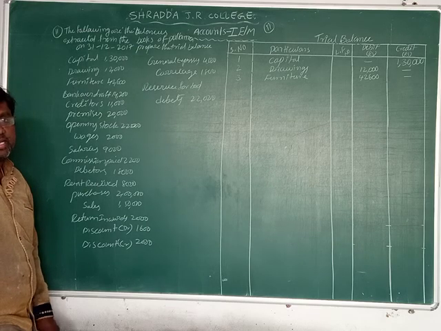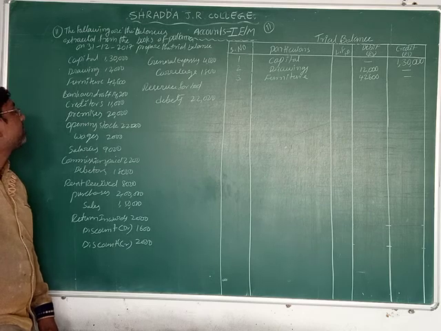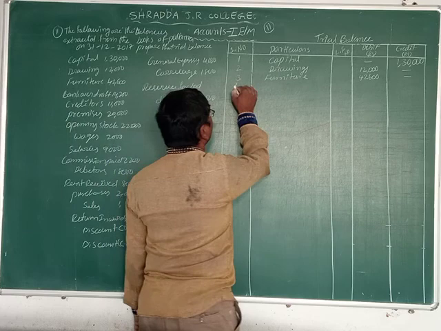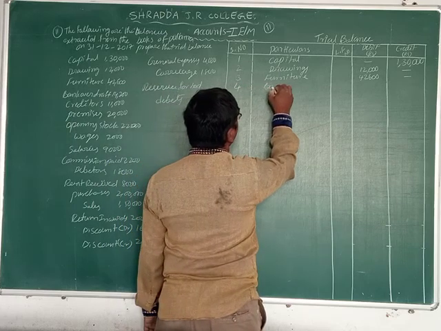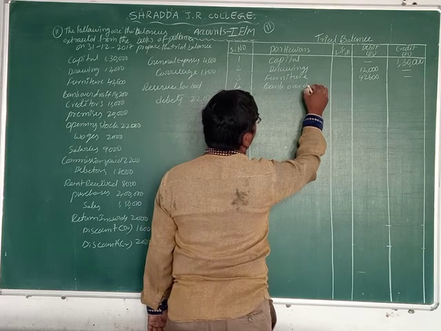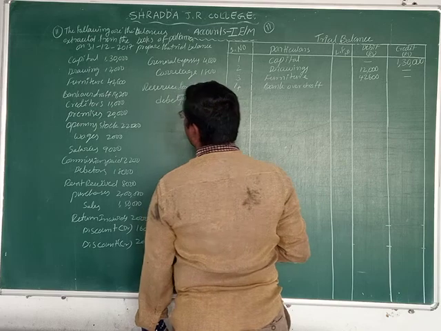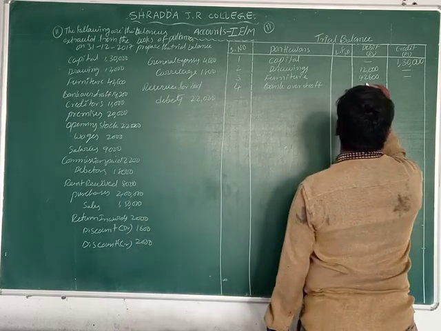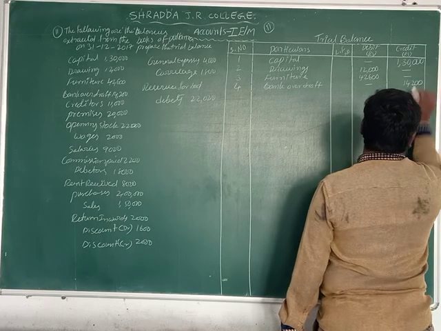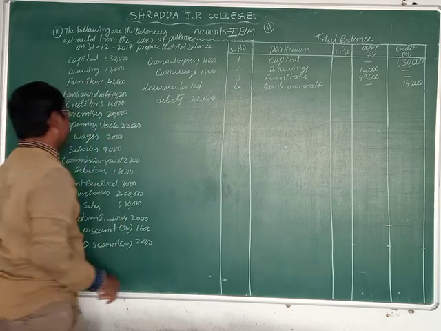It is a what, friends? Liability. So this bank overdraft you record on which side? Credit side. Write down the fourth one, bank overdraft. That amount is 14,200. We record it on the credit side, 14,200 rupees.